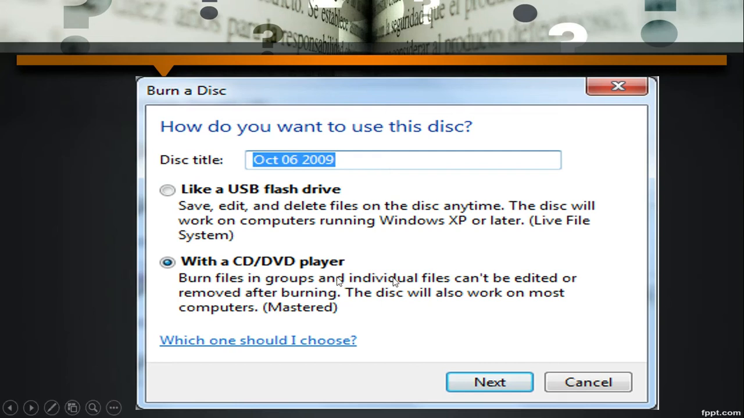Clear everyone? Whenever you click on Burn files to disc, it will give you the Burn a Disc dialog box. In this, first of all, you have to give a title for this disc. Whatever name you want to give, you can give here. Then there are two radio buttons. From the two, you can choose any one, like a USB flash drive or with a CD/DVD player. We want to copy it into the CD DVD, so we choose the CD DVD radio button, and then click on the Next button.